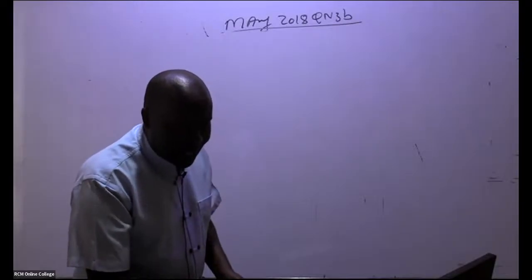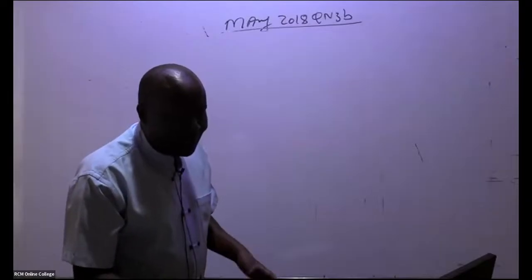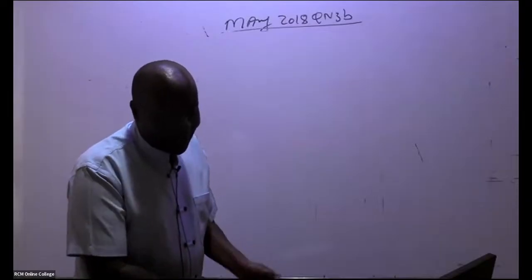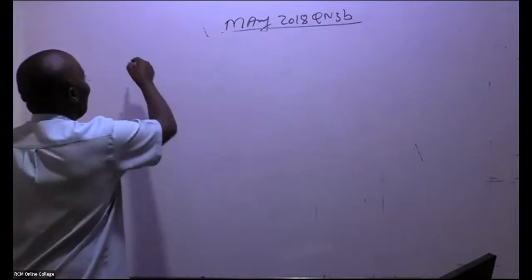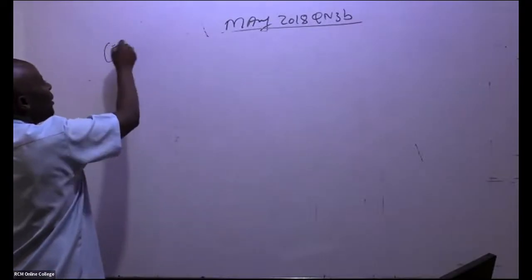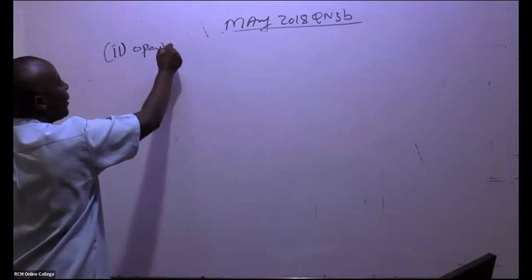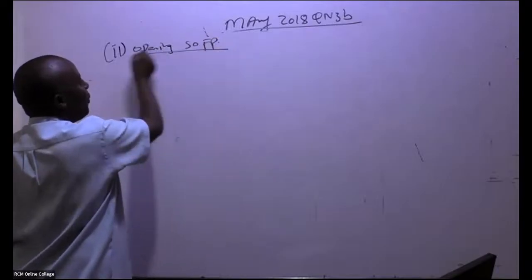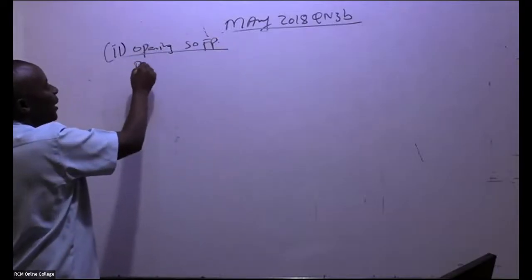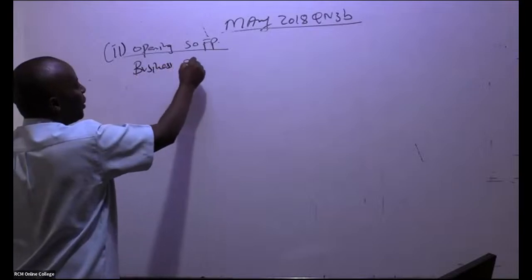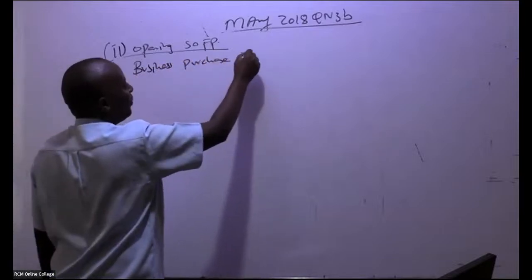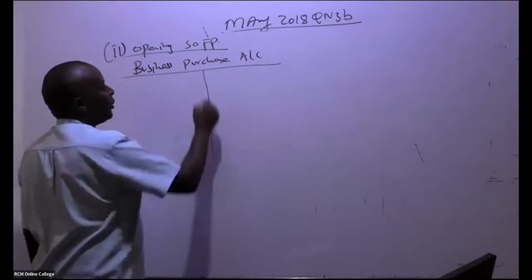It's also known as the purchasing account. So in this case, business purchase account. This is number 2, where they want me to do the opening statement of financial position. But first, I'm doing a business purchase account.